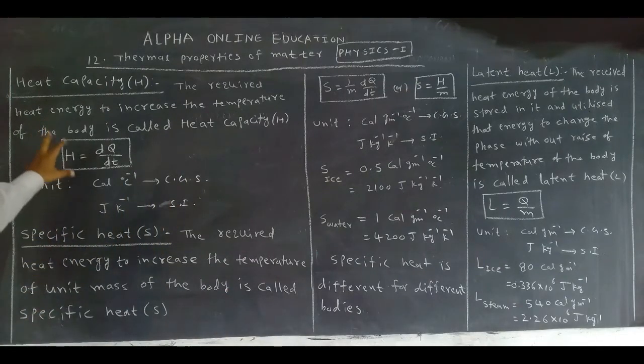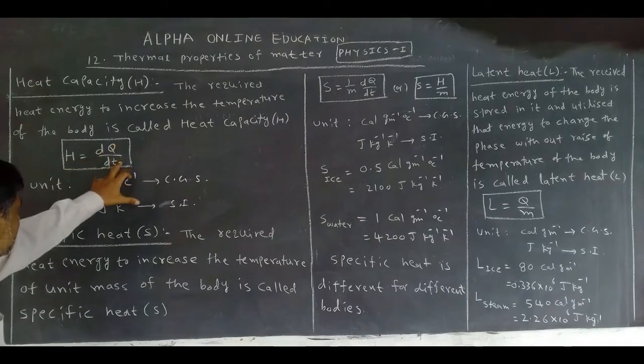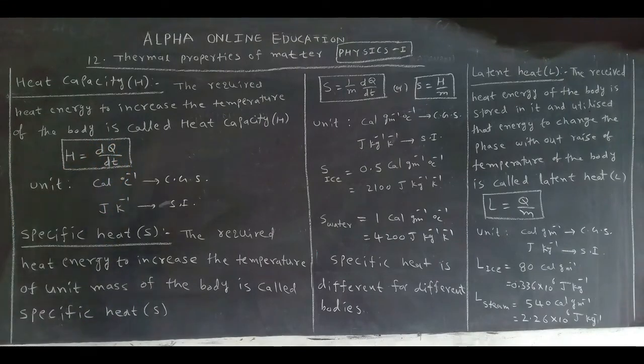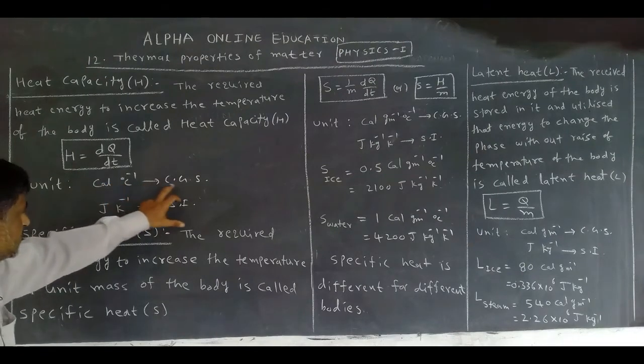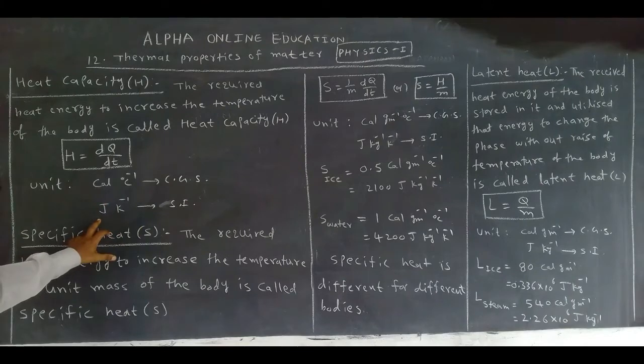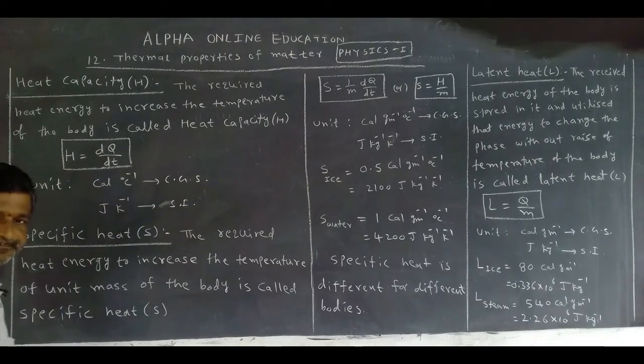What is the symbol for heat capacity? Capital H. How can we express it mathematically? dQ by dT. What is the unit? Calorie centigrade inverse in the CGS system, and joule Kelvin inverse in the SI system. Okay, heat capacity: the heat energy required to increase the temperature of the body.